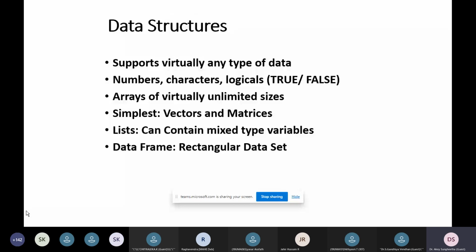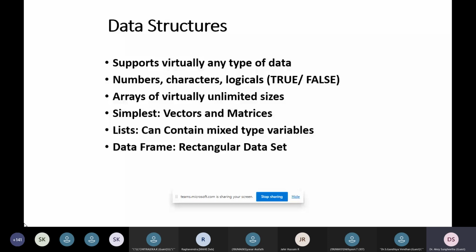And if we see how data structures are involved in the R tool, you can represent any kind of virtual data. For example, any kind of virtual applications or multimedia information, business statistics involved virtually, even virtual applications from a remote area, we can collect the information inside the connected network and apply the data structures. So it supports virtually all types of data.